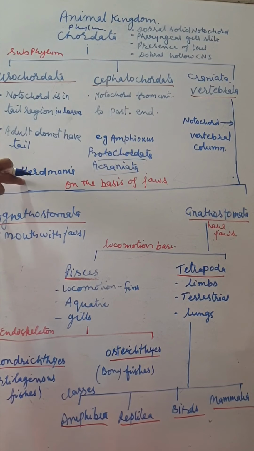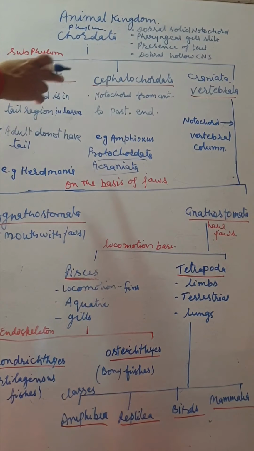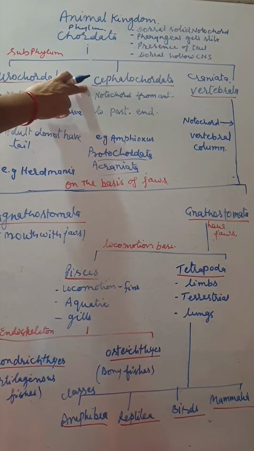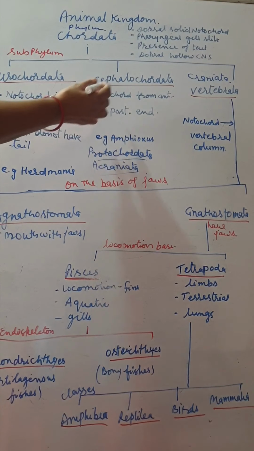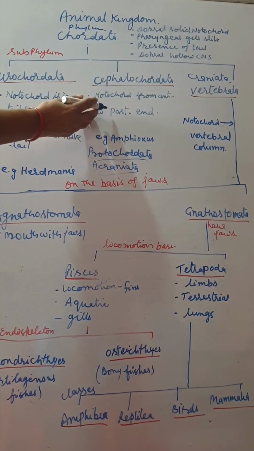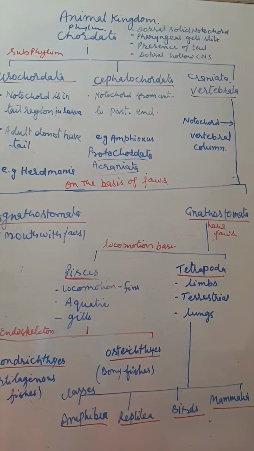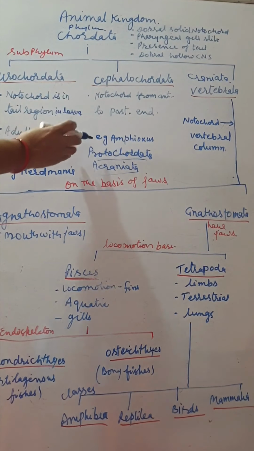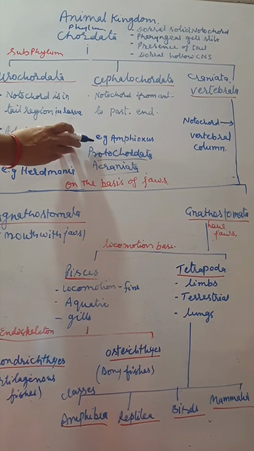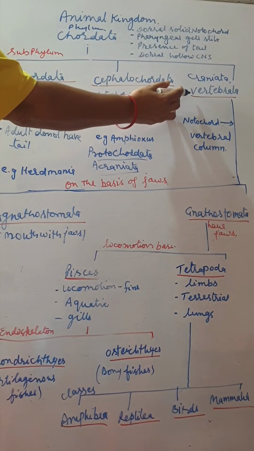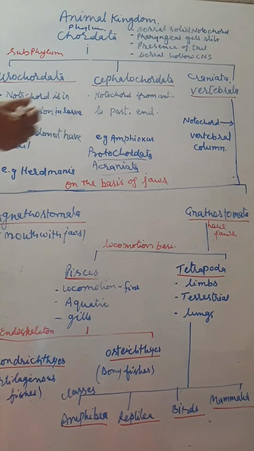The example is Herdmania. And the next is Cephalochordata. The notochord is present from the anterior end to the posterior end. Example, Amphioxus.